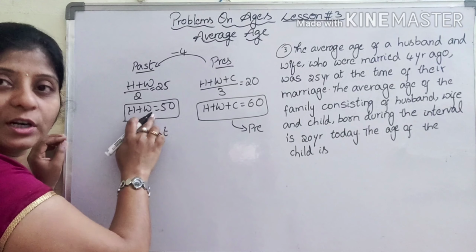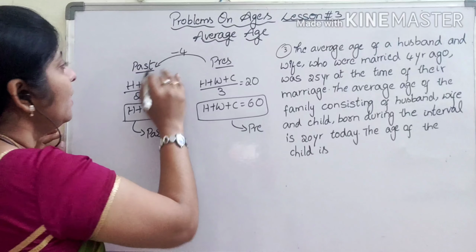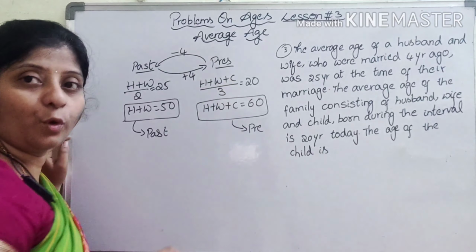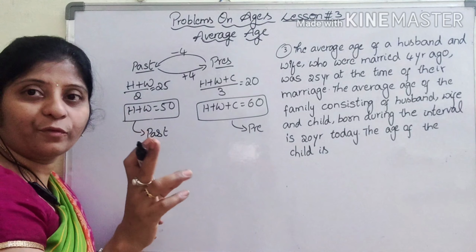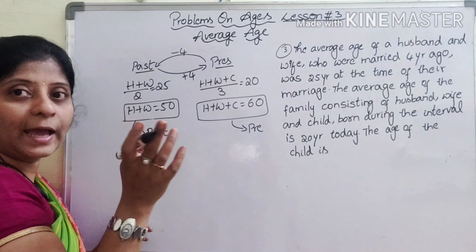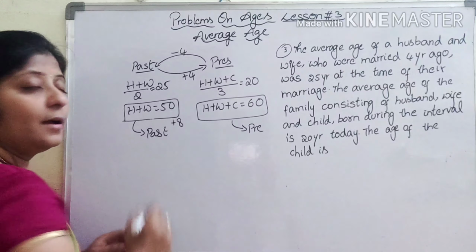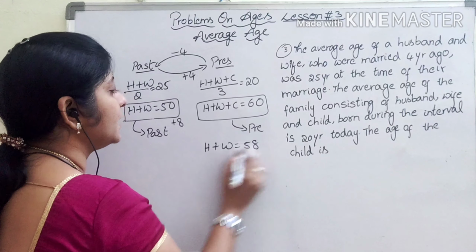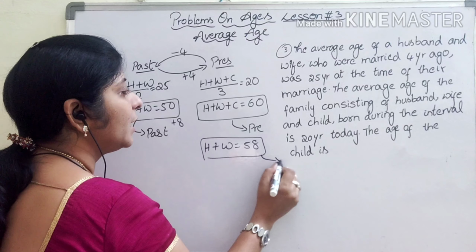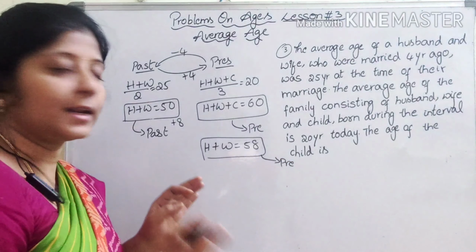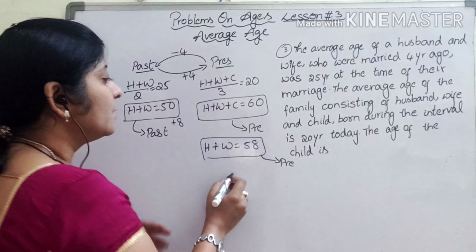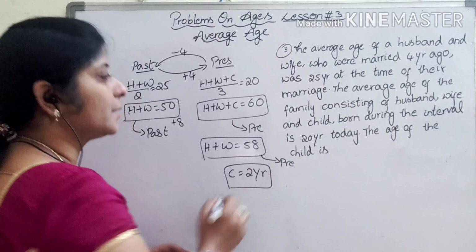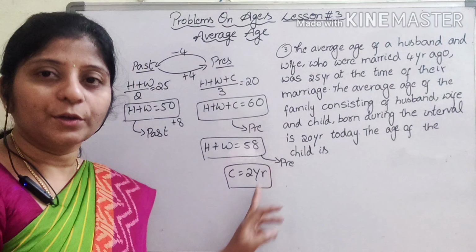So we have to convert this one into the present situation. From past, if we are going to present, we have to add plus 4. So for husband we will add 4 and for wife we will add 4, so in total we have to add 8. So husband and wife will give 58. This is converted into present age. Now we are ready to subtract these both. So by subtracting, the child's age will be 2 years. So the age of the child is 2 years.